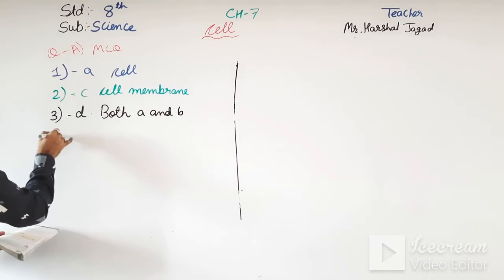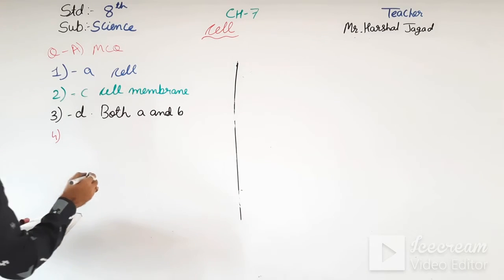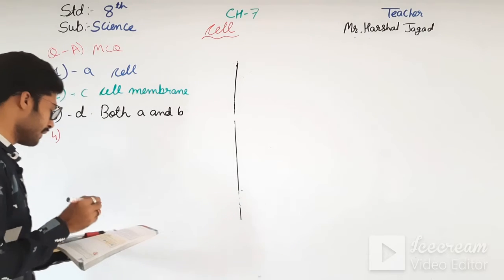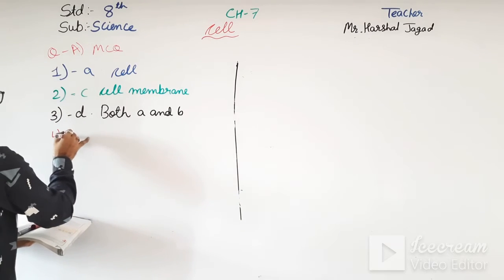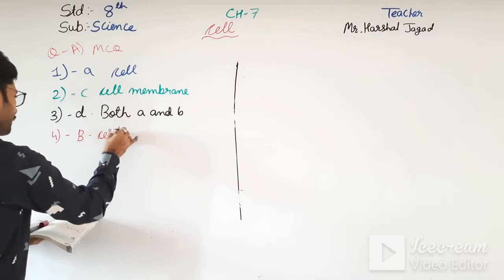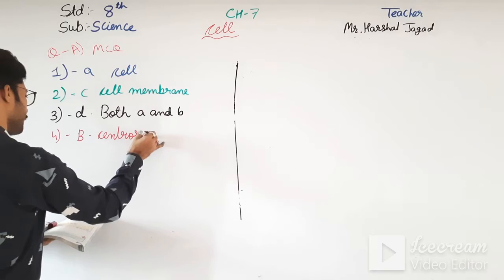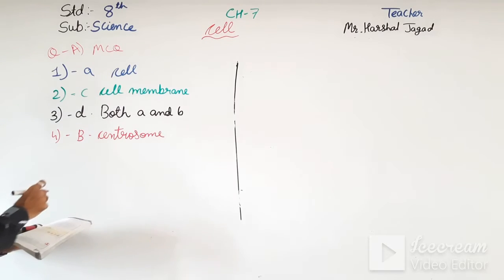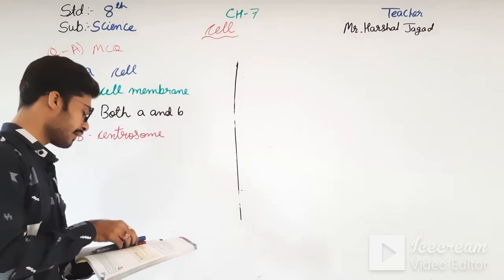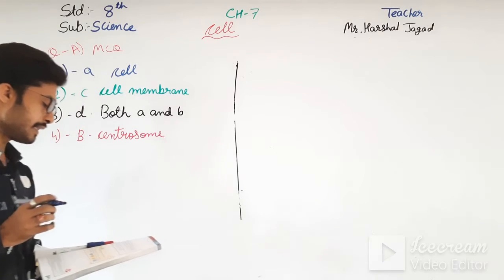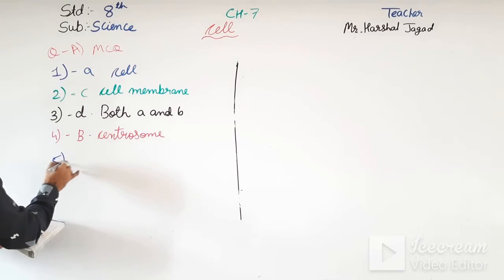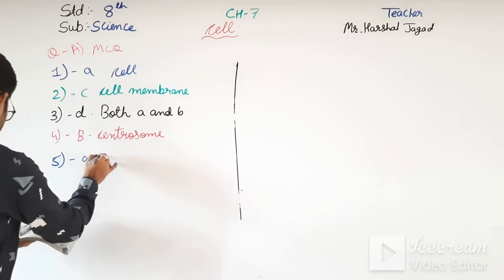Fourth one, which of this is found only in the animal cell? Centrosome, that is B. And fifth one, which cytoplasmic organelle is known as the suicide bag of a cell? That is lysosome, that is A.